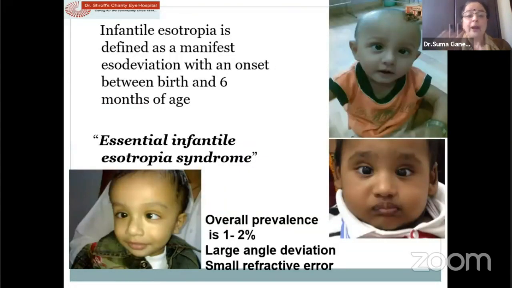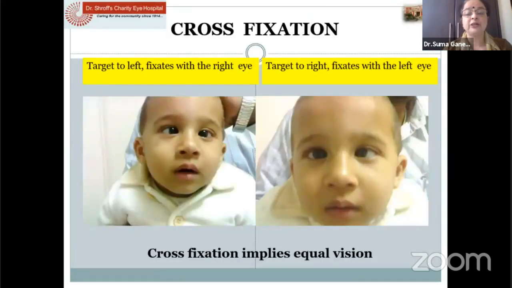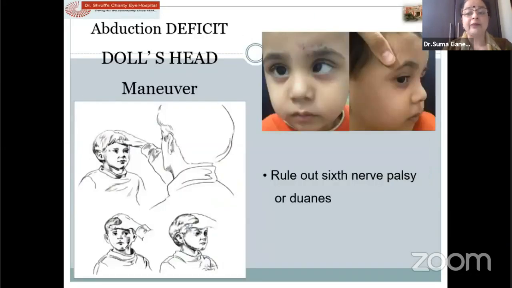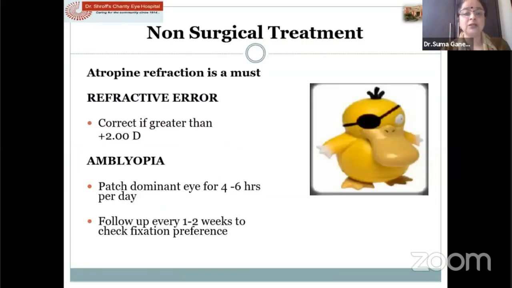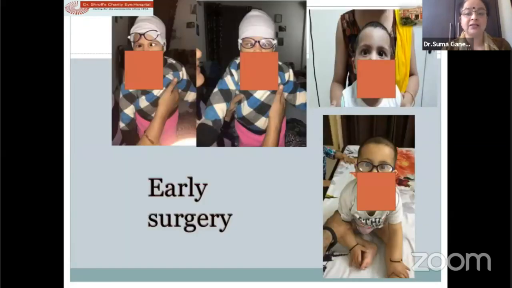So infantile esotropia is another non-accommodative esotropia, present since birth to 6 months. They have a large angle deviation, small refractive error, and cross fixation is present. If there's an abduction deficit, it is important to do the doll's head maneuver to rule out a 6th nerve palsy or Duane's. We need to do an atropine refraction and correct if more than 2. Patch for the amblyopia. If there's a fixation preference, patch the dominant eye for 4 to 6 hours, or 4 hours a day, and then see for the squint alternating and then plan surgery.